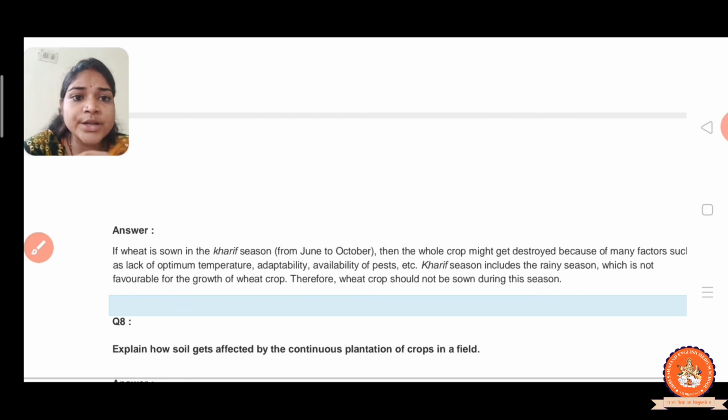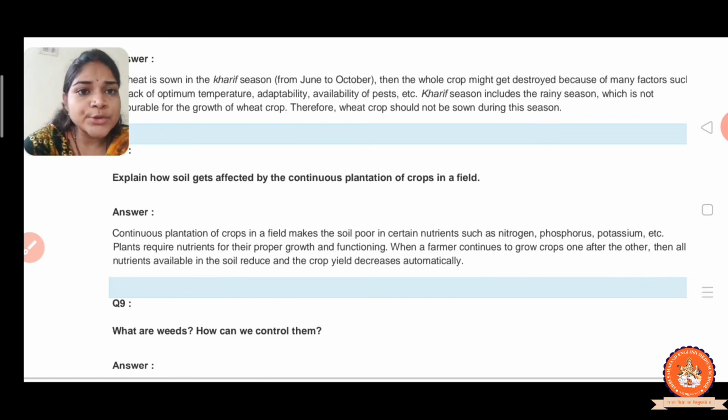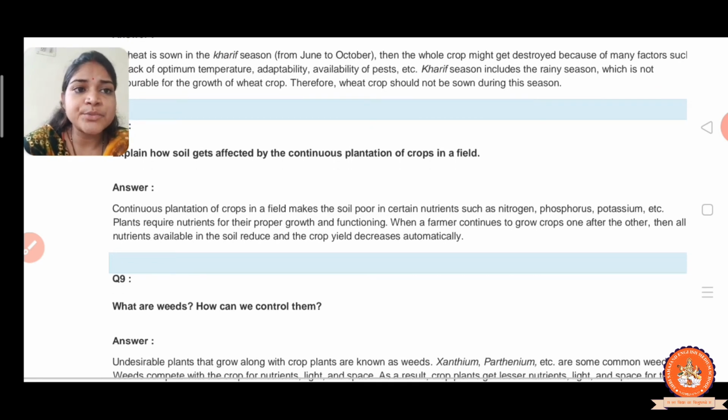If wheat is sown in the Kharif season from June to October, then the whole crop might get destroyed because of many factors such as lack of optimum temperature, adaptability, availability of pests, etc. The Kharif season includes the rainy season, which is not favorable for the growth of the wheat crop. Therefore the wheat crop should be sown in the Rabi season. Got it?